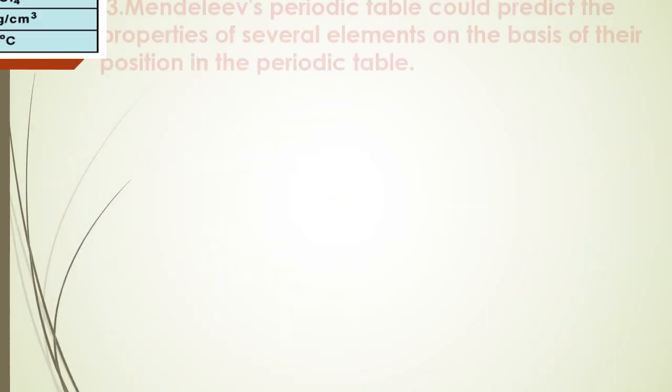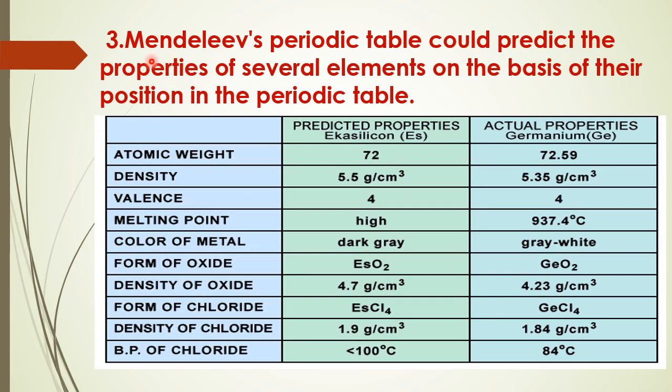Children, Mendeleev not only predicted the names of undiscovered elements, but he predicted the properties of several undiscovered elements on the basis of their position in the periodic table. And later on, when these elements were discovered, they had almost the same properties as predicted by Mendeleev. For example, he predicted the properties of Eka silicon, and the new element which was discovered and got the position of Eka silicon is germanium.